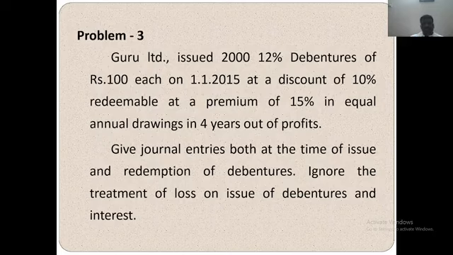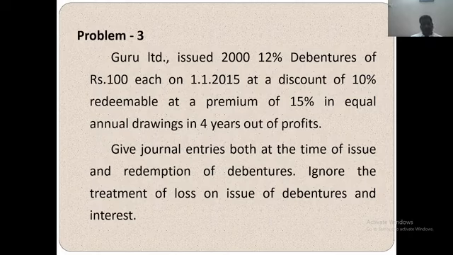But at the same time, they are going to redeem this at the rate of 15% on the debentures. So, journal entry: Bank account debit, discount on issue of debenture account debit, to 12% debenture account, to premium on redemption account at 15%.